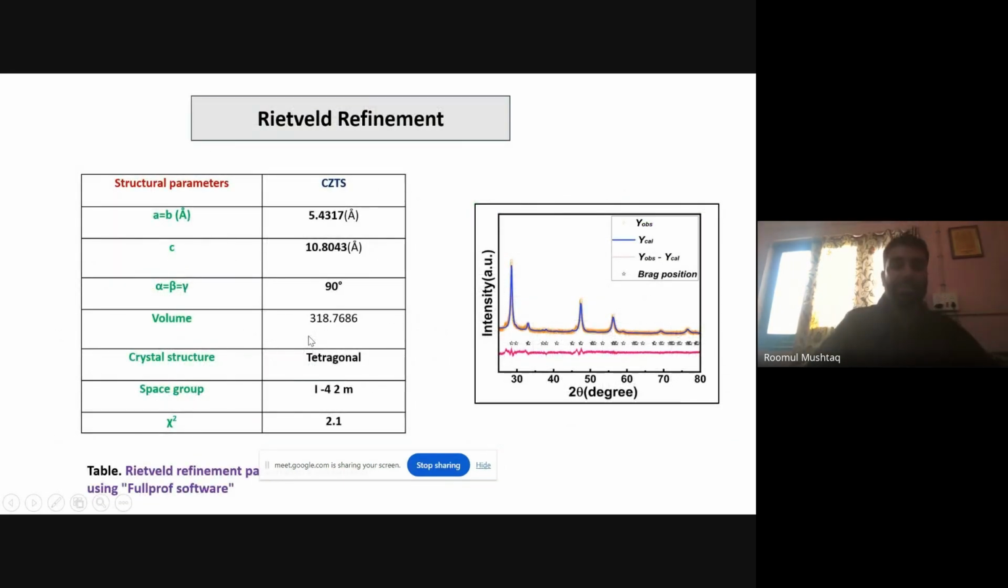I further analyzed this diffraction data using Rietveld refinement, and I obtained the lattice parameters, which are quite similar to those obtained from the JCPDS data and observed from the X-ray diffraction data.